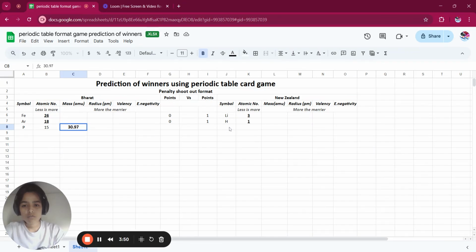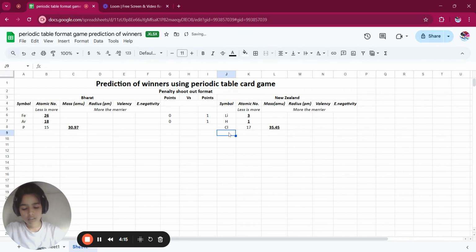Now let's go to New Zealand. Chlorine 17, atomic mass is 35.45.